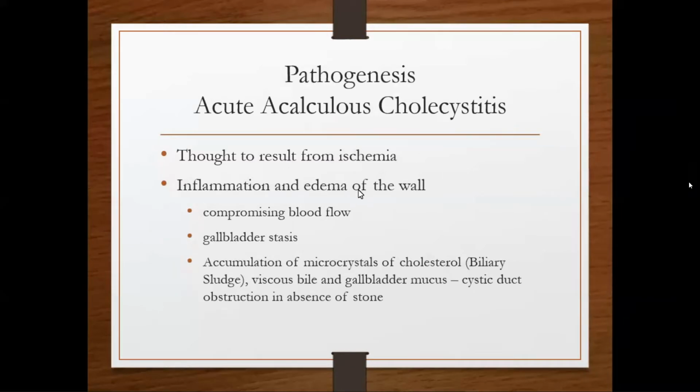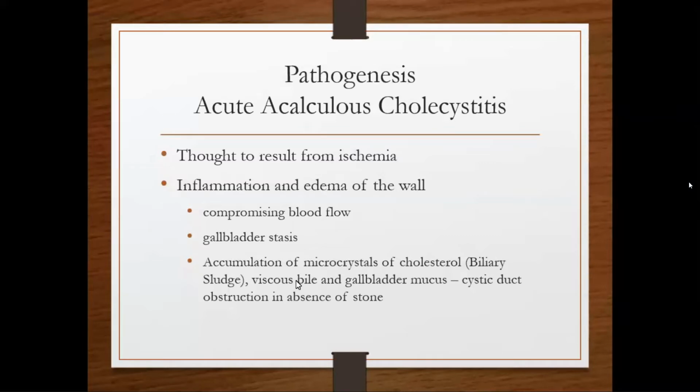And the factors promoting ischemia and inflammation include compromised blood flow, gallbladder stasis, and accumulation of microcrystals of cholesterol, that is, biliary sludge.